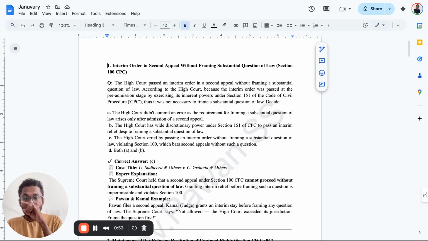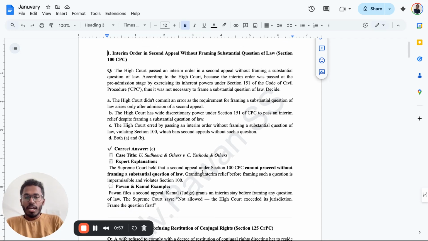It was decided in which case? Sudera versus Yashodhara case. So what happened in this? The Supreme Court held that the second appeal under Section 100 of the CPC cannot proceed without framing the substantial question of law. So without framing the question of law, what cannot happen? You cannot grant any particular kind of relief.